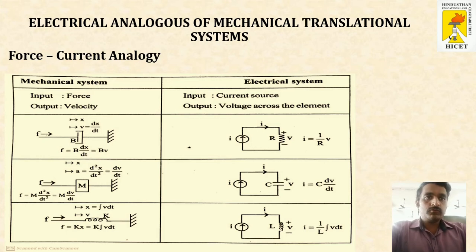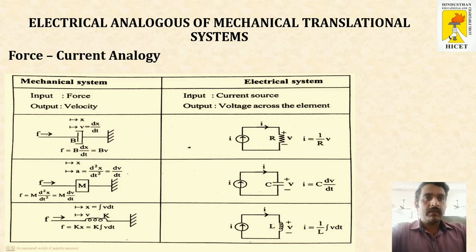In force voltage analogy, for mass, inductance will be there, and in force current analogy, for the mass, the equivalent electrical representation is capacitance, and for the spring, the equivalent electrical representation is inductance. Here the force is represented in terms of current. So the current through the resistance is given by V by R, the current through the capacitance is given by C into dV by dt, and the current through the inductance is given by 1 by L integration of V dt.